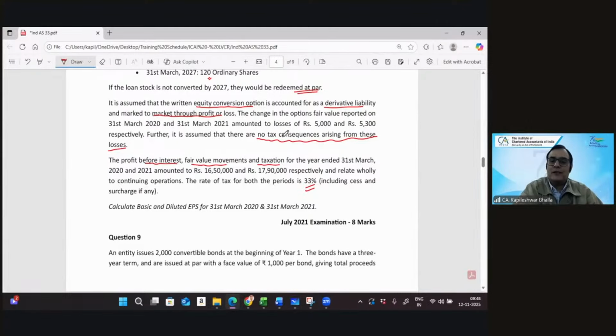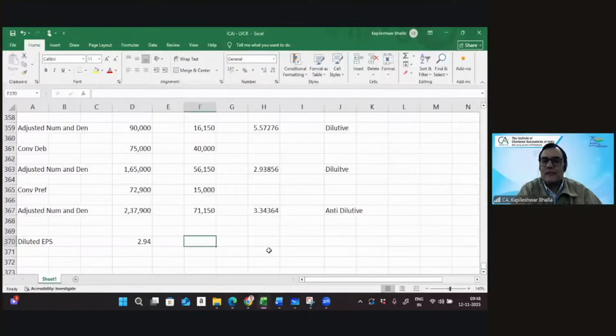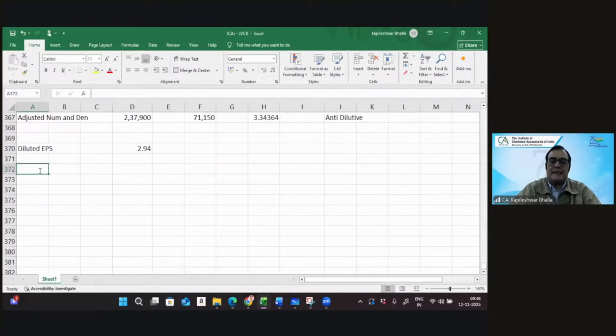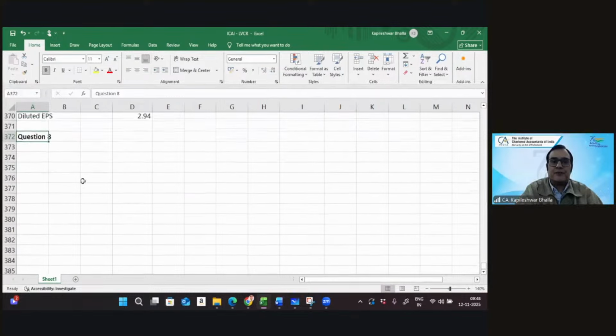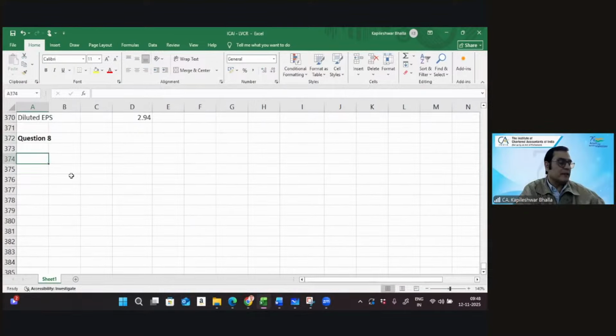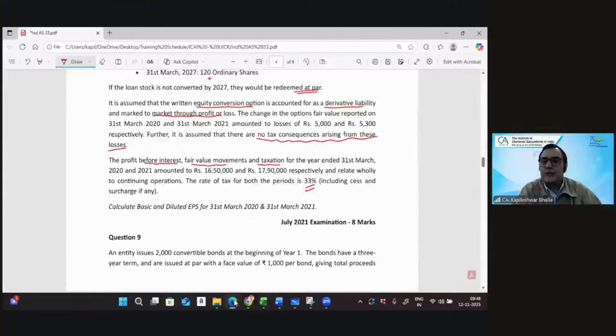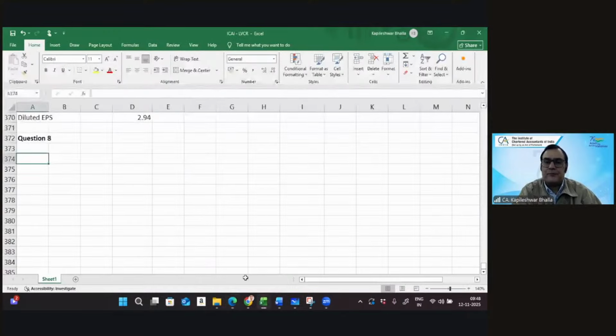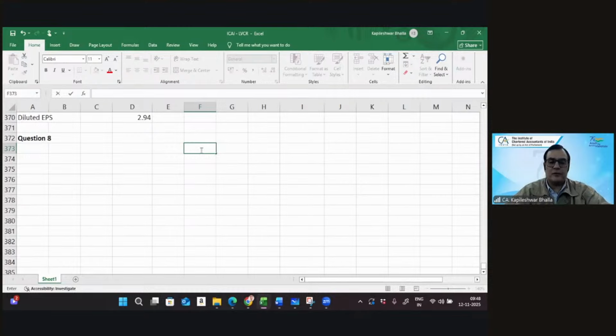I think let's start working on this. This is one of the excellent questions again, question number 8. So let me just take you to question number 8 in this case. Now, I guess what I need to do, there are two different years, 2020 and 2021. So let's first take a column for 2021 and then take a column for 2020.